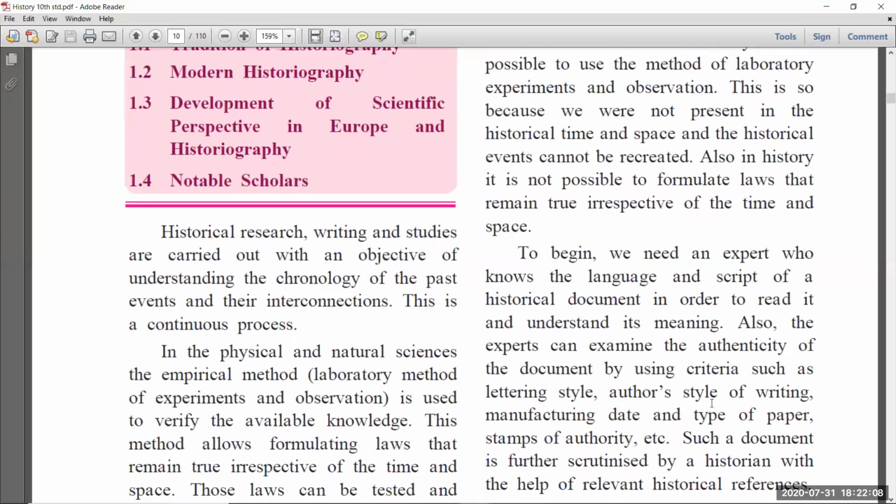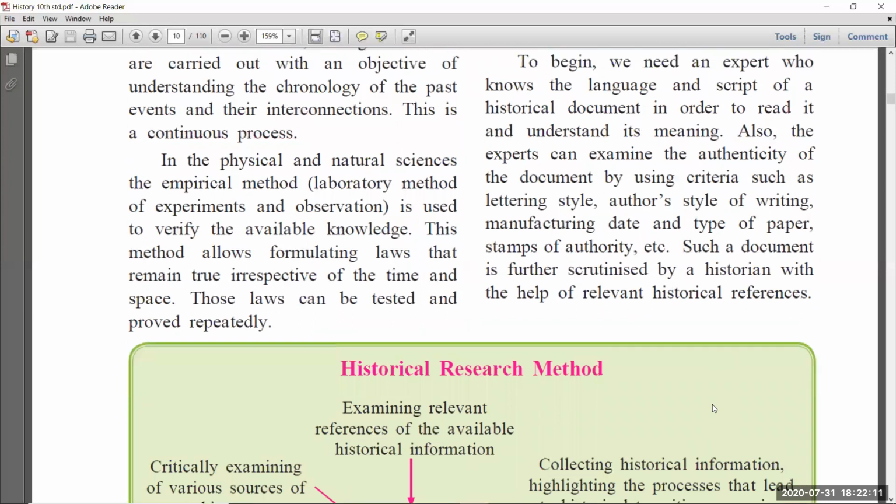For writing any historical document, suppose you got some information, say a copper plate, and we don't know what they wrote on it. Suppose it is in Sanskrit and you don't know Sanskrit. Then you have to take that copper plate to someone who knows Sanskrit, and they can explain what was written on it. So when you really want to write any historical document, you should know different types of languages and different types of scripts. Then only can you write the document. Otherwise it is not possible.